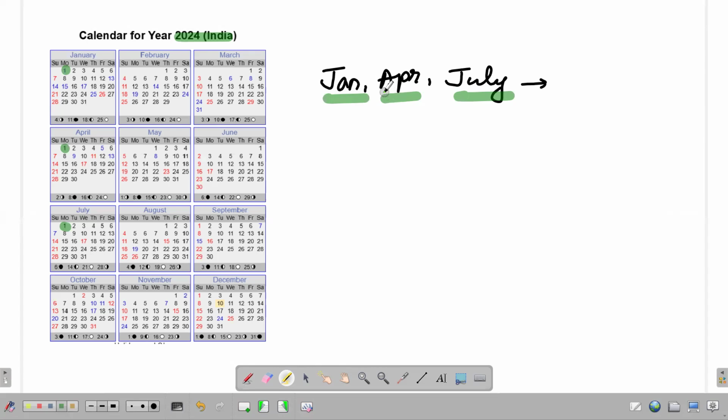In the same way, you can consider February and August. You can see that they start on the same day, but they are not identical twins because February has 29 days and August has 31 days. So February and August, I shall write it here, they start on the same day. Okay, it doesn't end here.